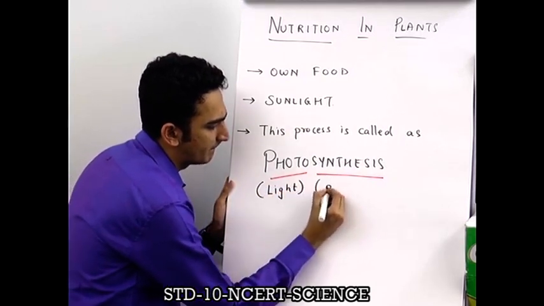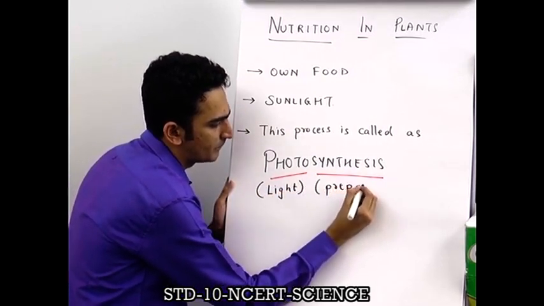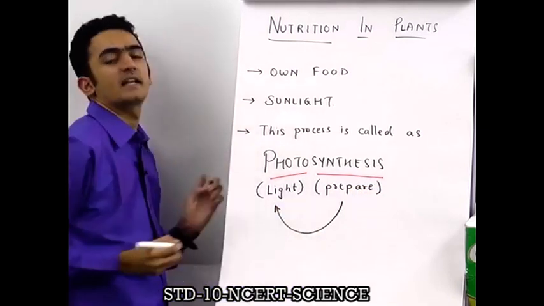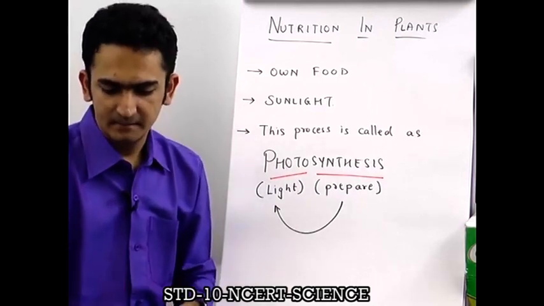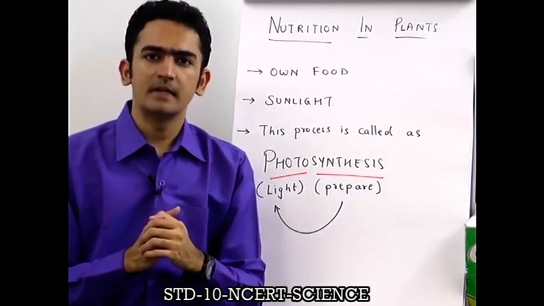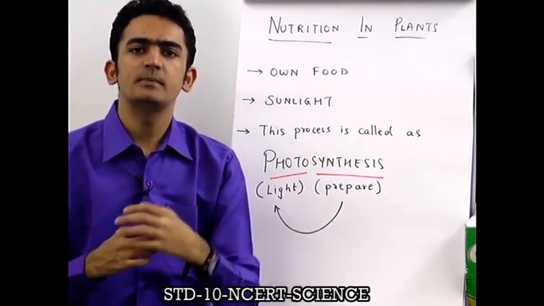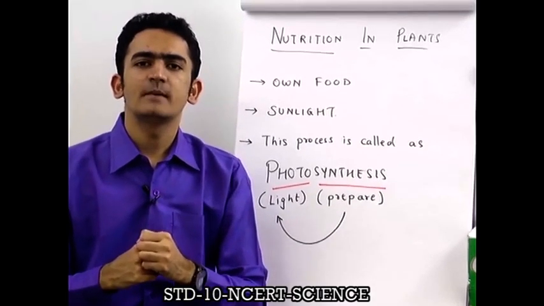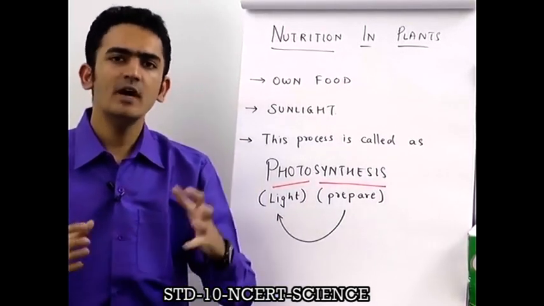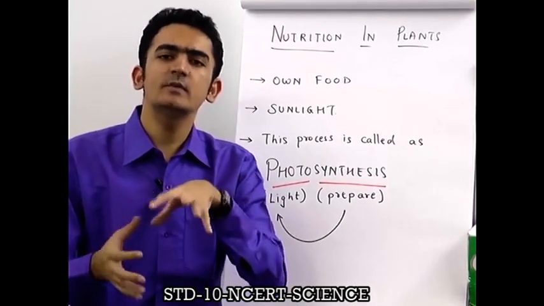So they prepare their food in the presence of sunlight. Now understand. See, when our mother prepares food in the kitchen, for example, say when she prepares pav bhaji, or for example when she prepares a pizza or a sandwich, you know our mother is making the food in the house, the sandwich in the house.